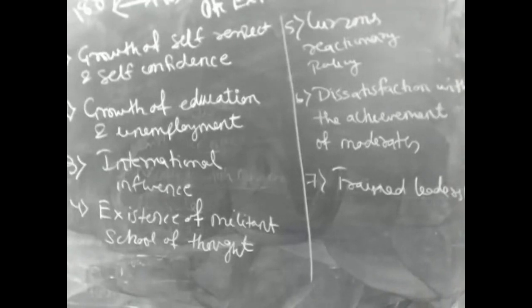So as a result, when your leadership, see, in 1885 they were inexperienced people, but in 1905 they have 20 years of experience. So with 20 years of experience, obviously they can try new ideology, they have more self-confidence and they are more sure about their work. So as a result, it fueled the rise of extremism. This is not the reason that okay, this happened so extremism came up, but when extremism came up and you analyze, then you can find that yes, these reasons have some kind of relation, whether it was dissatisfaction with the moderates, whether it was growth of education, whether it was international influence. So this thing came together and resulted in rise of extremism in 1905.